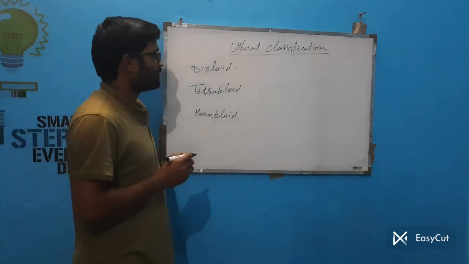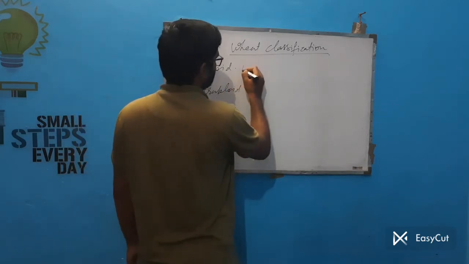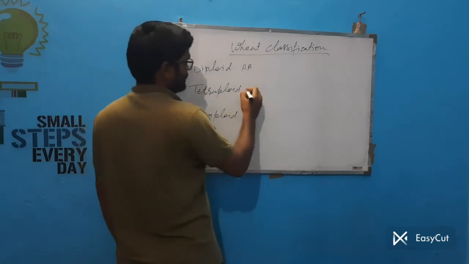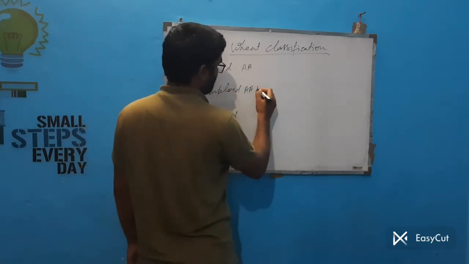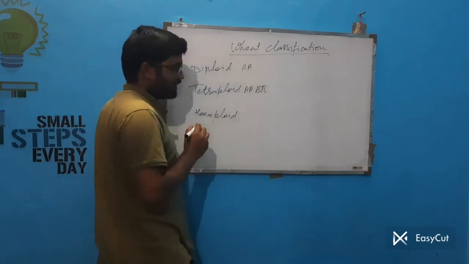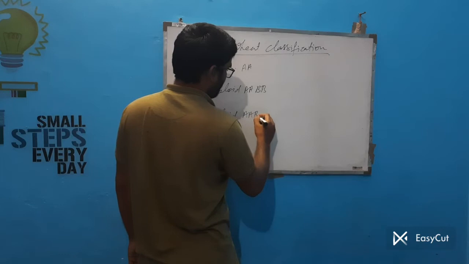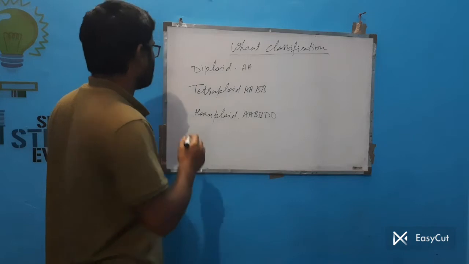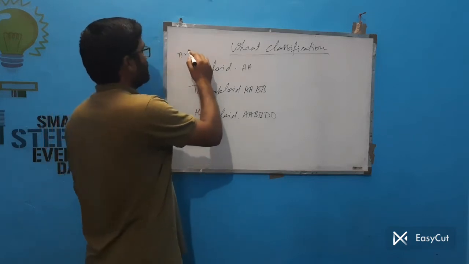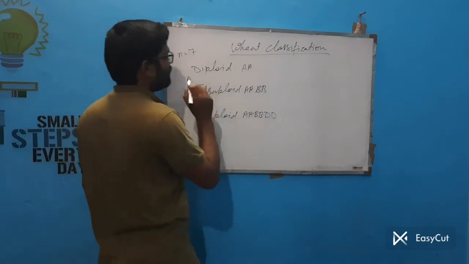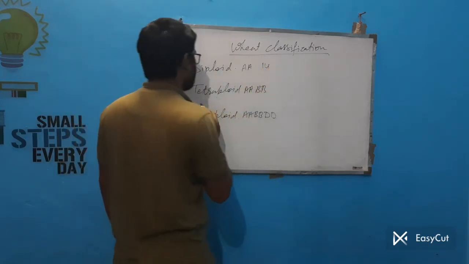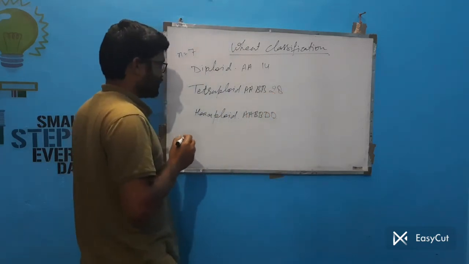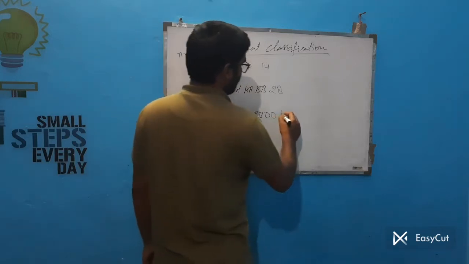In case of diploid, the genome is AA, while in case of tetraploid, the genome is AABB, while in case of hexaploid, it is AA, BB, and DD. The basic chromosome number N is equal to 7. In case of diploid, it is 14. In case of tetraploid, it is 28, while in case of hexaploid, it is 42.